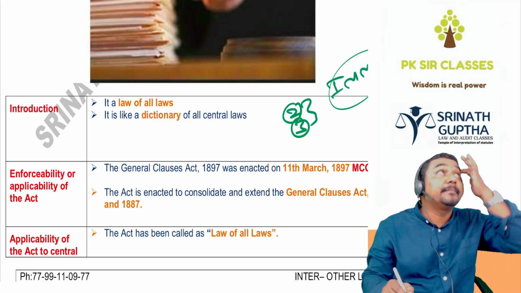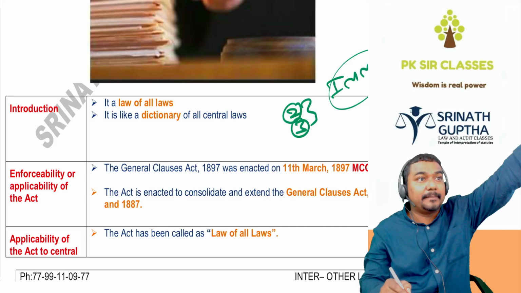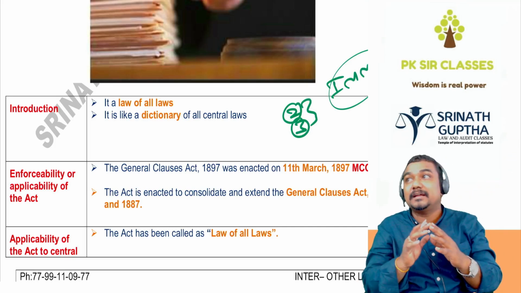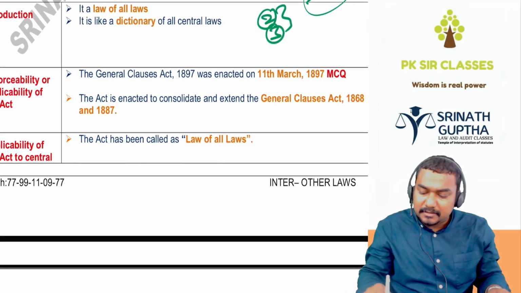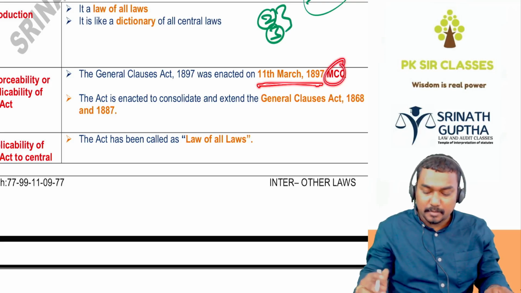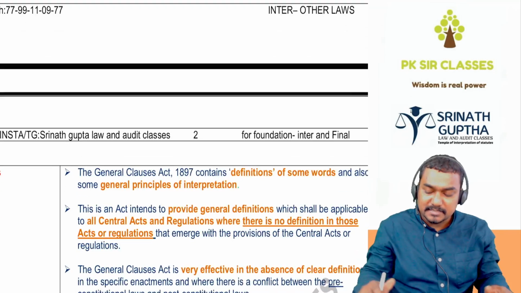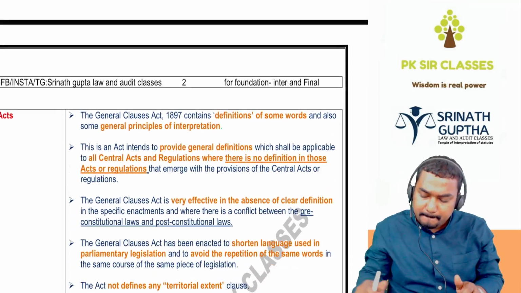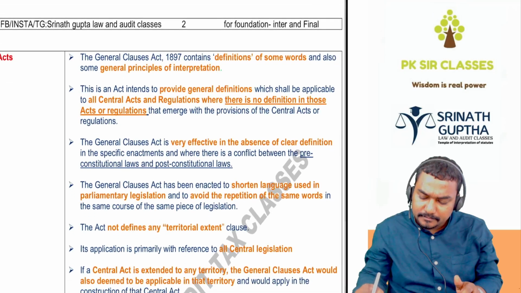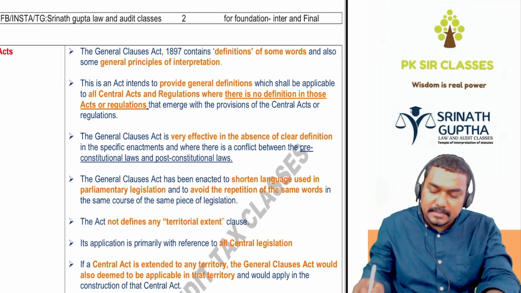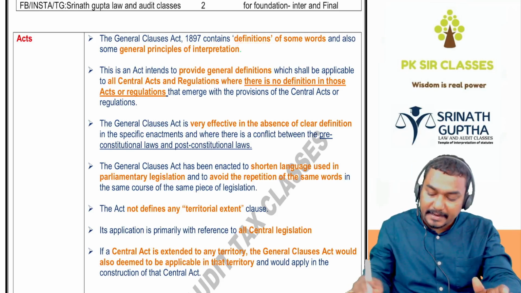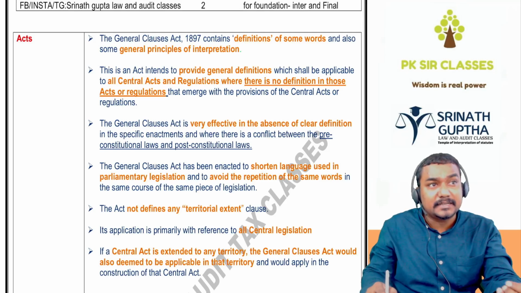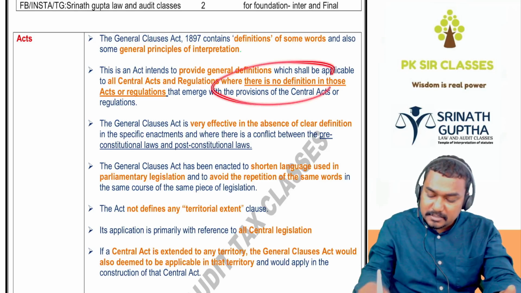Whenever we are getting the meaning of any word, we will refer to the meaning of that word from this act. This act came into force on the 11th March 1897. There is a chance of it coming in an MCQ. It is deemed to be the law of other laws because it contains general definitions. Whenever the special act is silent regarding the definition of any word, we take that word's meaning from the General Clauses Act.